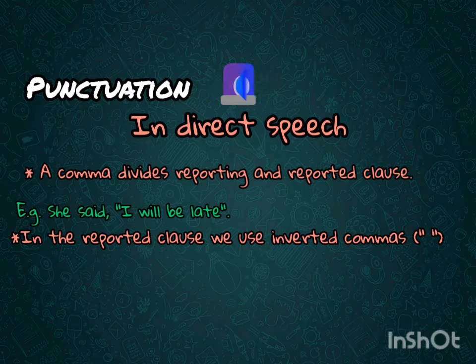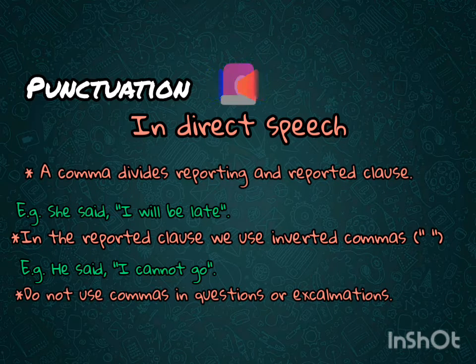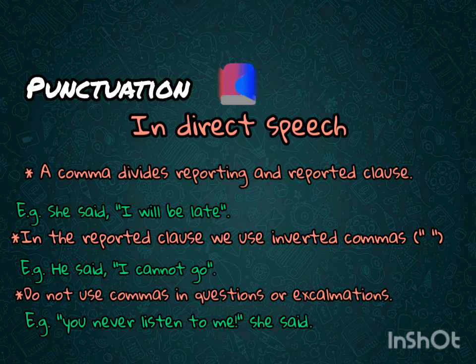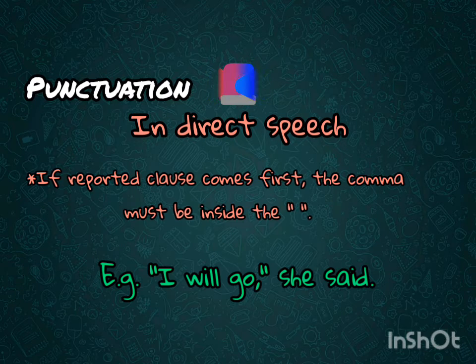In direct speech, number 1, there is a comma separating the reported and the reporting clause. Number 2, the words of the speaker are enclosed between inverted commas. Number 3, if the direct speech is a question or an exclamation, we do not use a comma separating the reporting clause and the reported clause. And number 4, if the reported clause comes first, the commas must be inside the inverted commas.